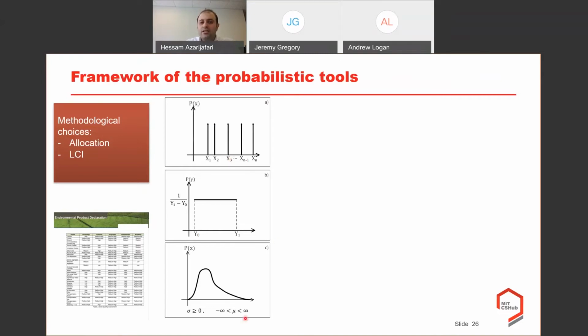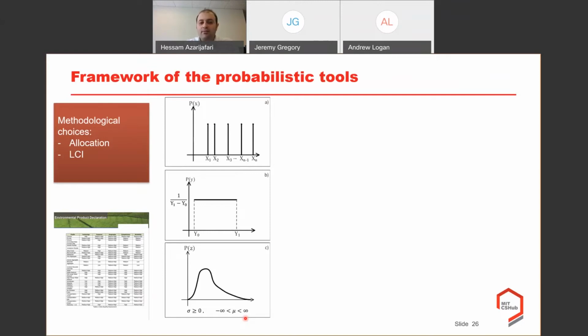You can already observe that in EPDs, there are a couple of pages assigned to different data quality scores related to the geographical, temporal, technological aspects of the representativeness of the input data that we have already had on these EPDs.